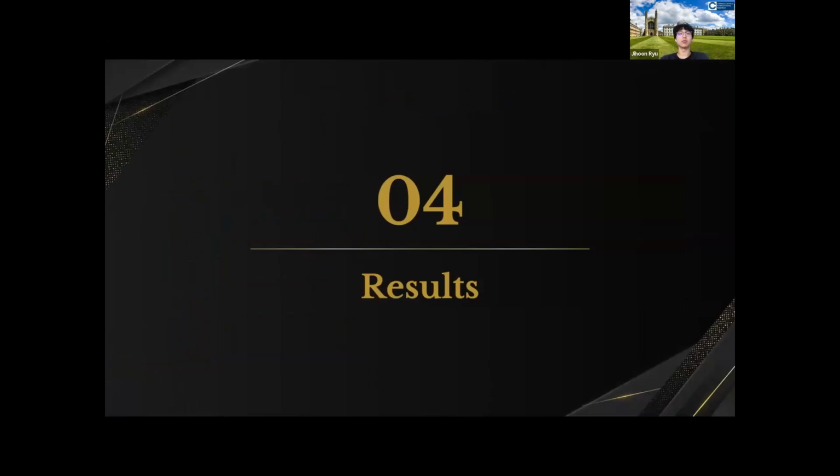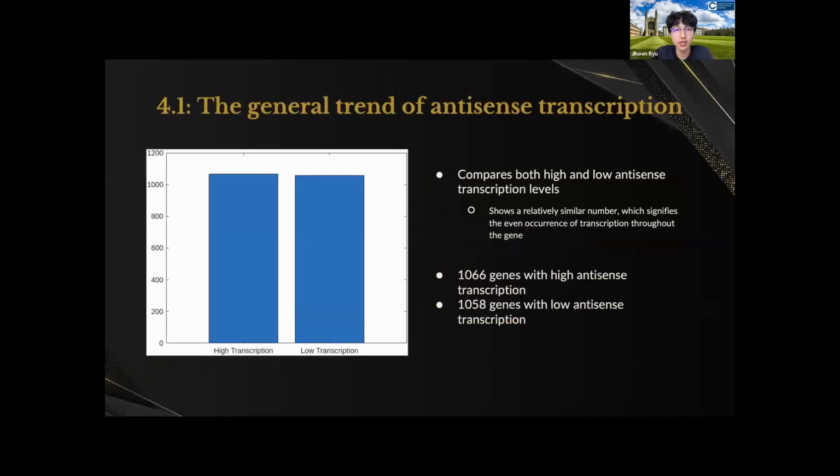And now delving into the main topic, which are the results. The general trend of antisense transcription is shown in the bar plot below. There are genes with high transcription and low antisense transcription, which are shown as the height of each bar. And you can see that the bar heights are relatively similar to each other. That means that there's an even occurrence of antisense transcription among the genes.